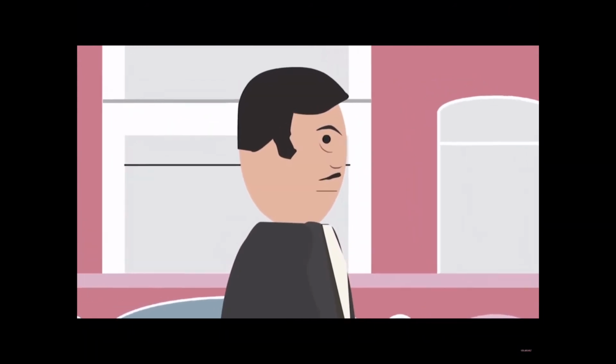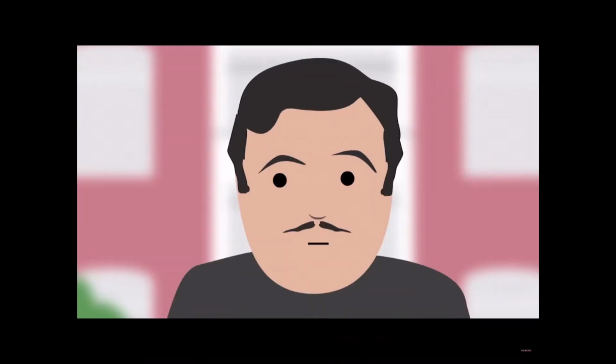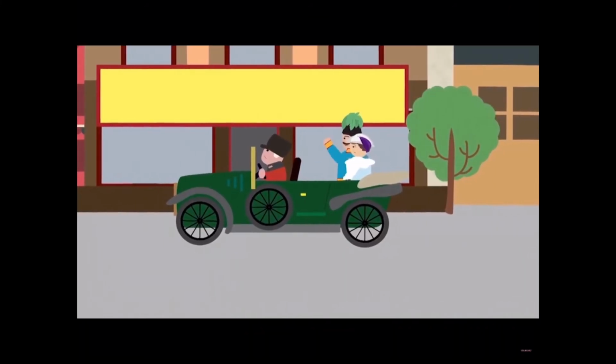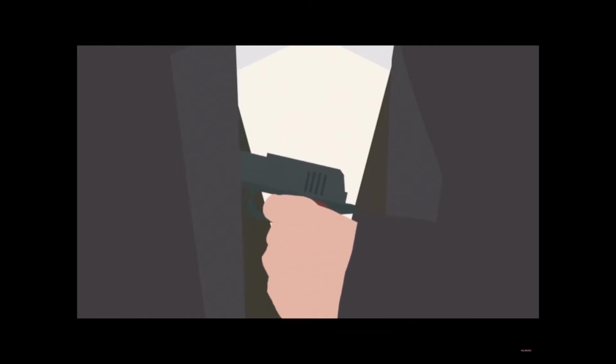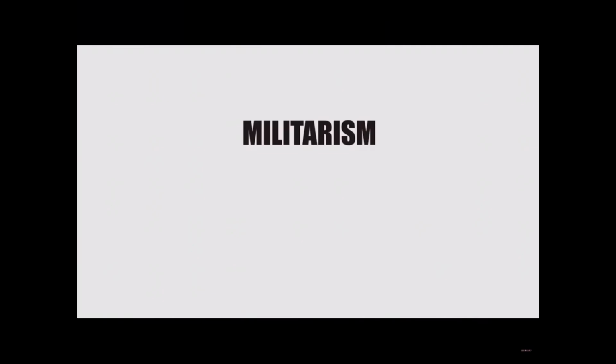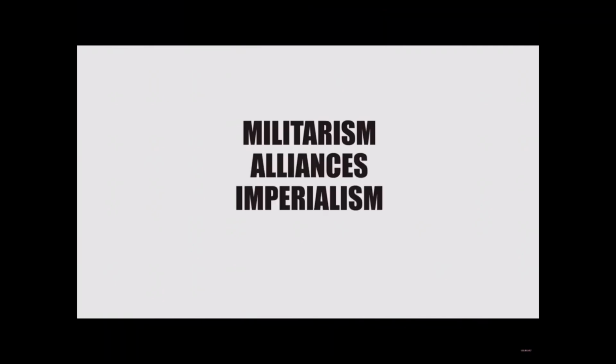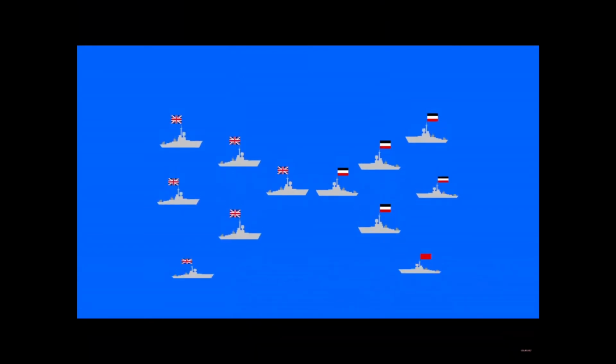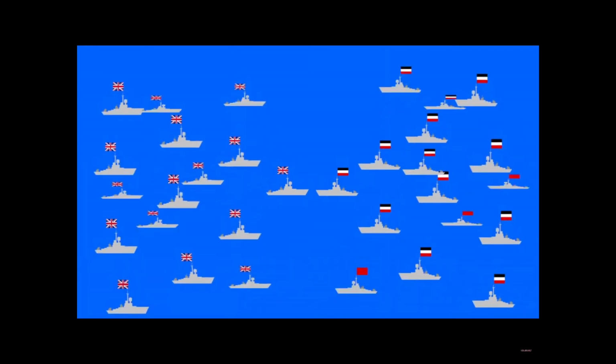You may be aware of the assassination of Archduke Franz Ferdinand. This was, in fact, the trigger which set off the war from a number of underlying causes. These were militarism, alliances, imperialism, and nationalism. Militarism created an arms race out of competition and fear of neighbouring nations. Germany tried to compete in a naval race with Britain, building more and more ships.